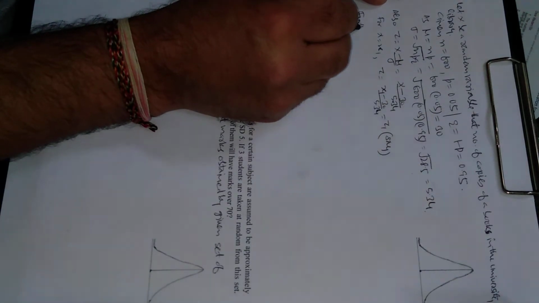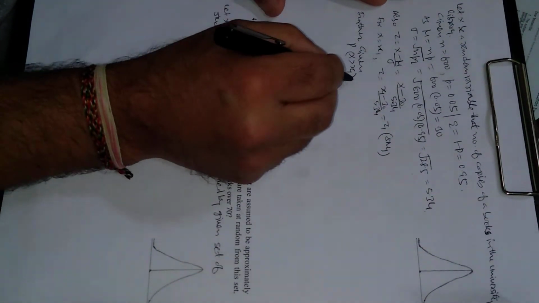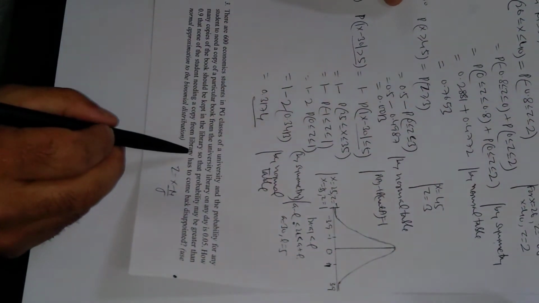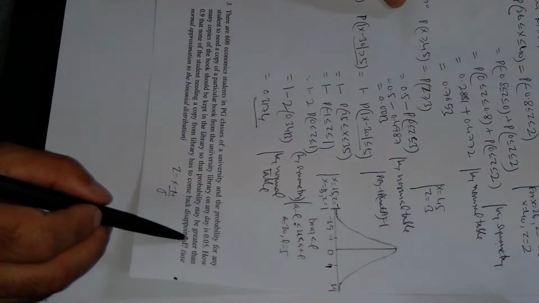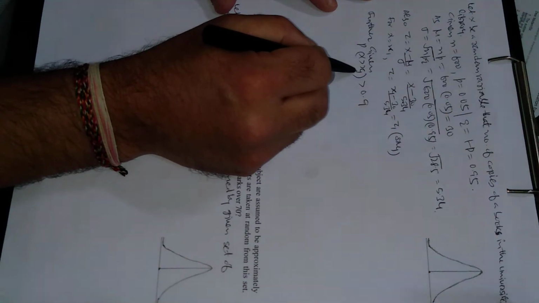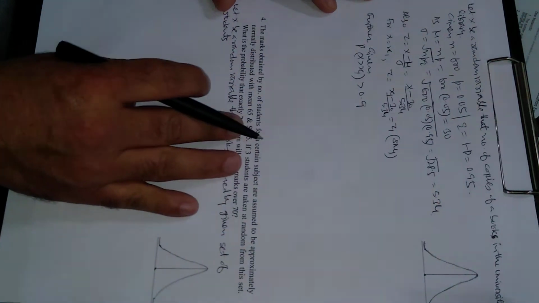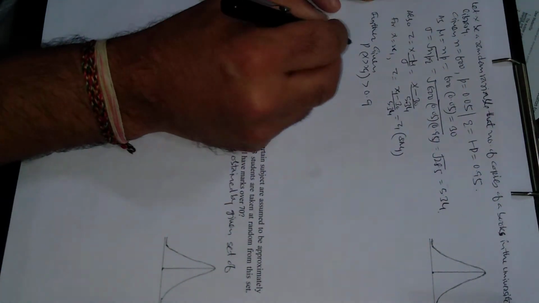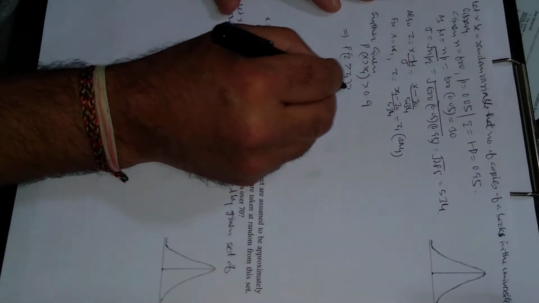Further, the probability is given. Let us suppose the minimum number of books is x1, so that the probability is 0.9. We have to find how many copies of the book should be kept in the library, so that the probability may be greater than 0.9. So let x1 be the number of copies of the book in the university library, so that the probability is greater than 0.9. First of all, convert this in terms of z. So this is z greater than z1, greater than 0.9.